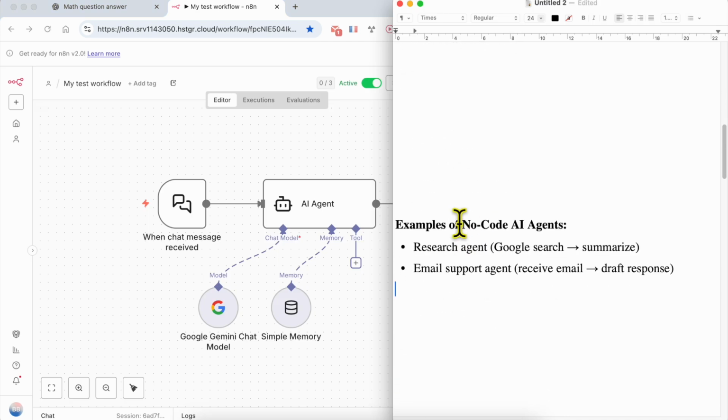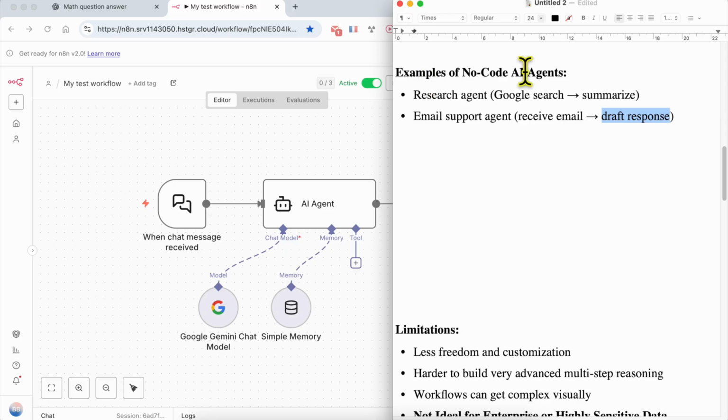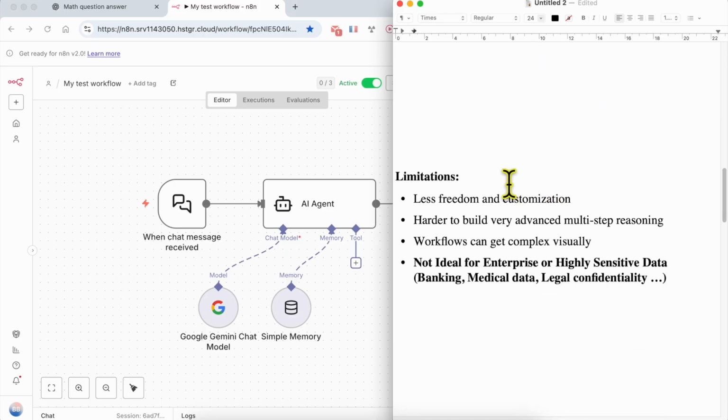Examples of a no-code AI agent include a research agent that performs Google searches for you and then summarizes the results. You can also create an email support agent that receives emails and drafts responses for you. So these are examples of a no-code AI agent that you can build. And now let's discuss the limitations of a no-code AI agent.